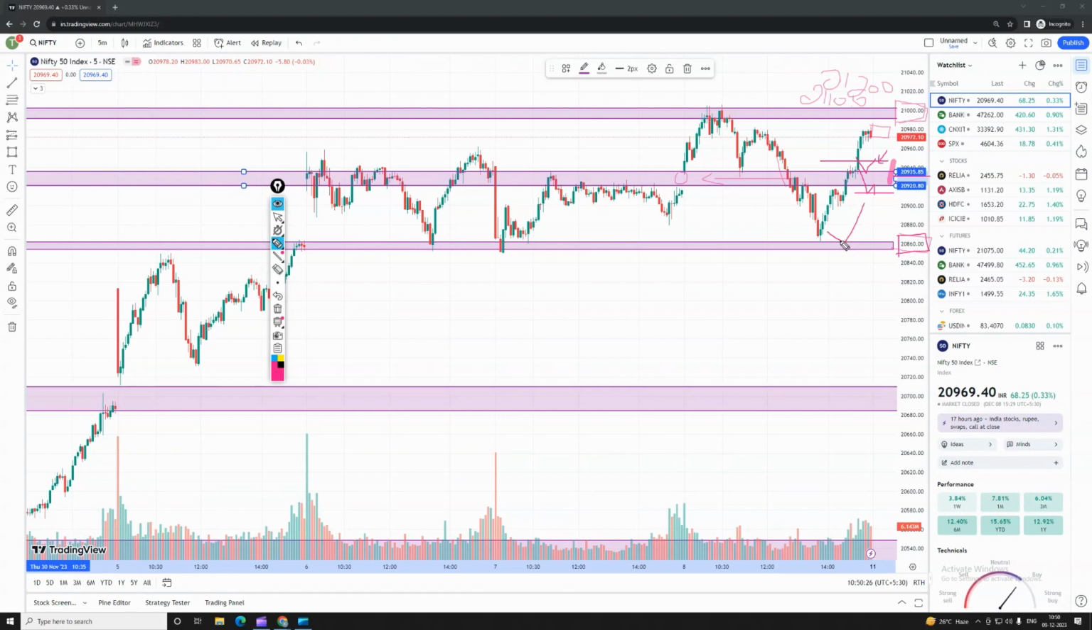Or if the market breaks 20,860, then you can see a fall to 20,800 and 20,750 at the bottom level, guys. This is how we're going to trade according to the support and resistance levels and the price action techniques, guys. Now let's look into Bank Nifty.